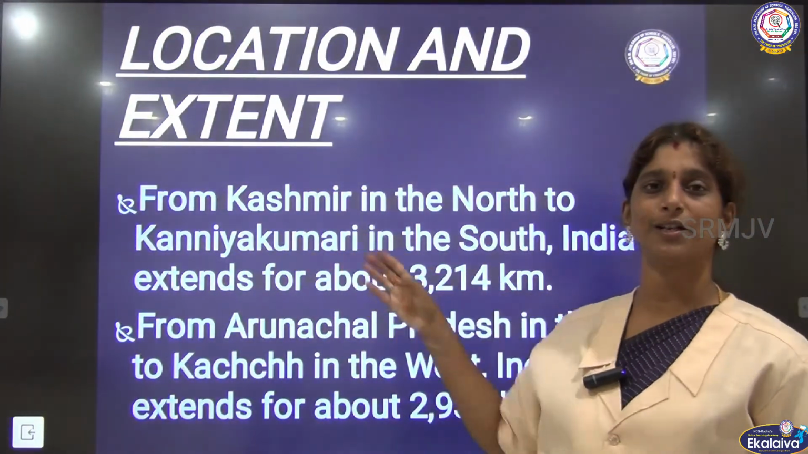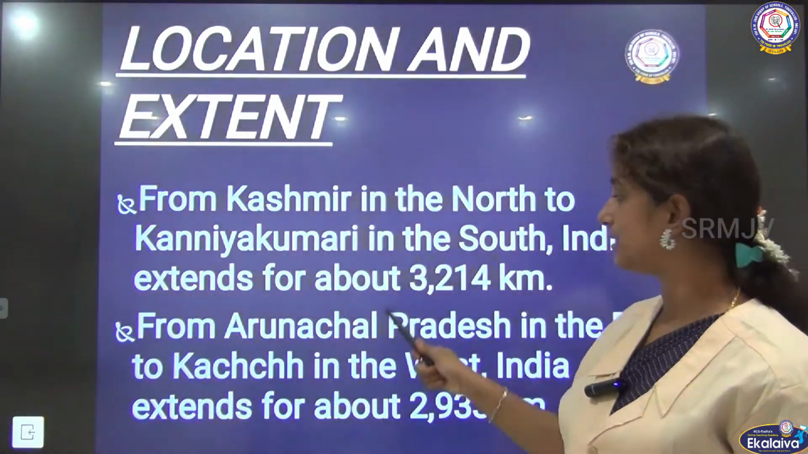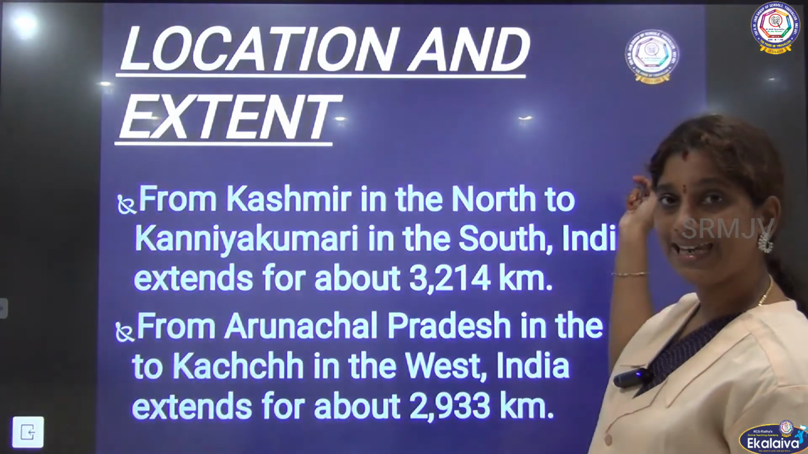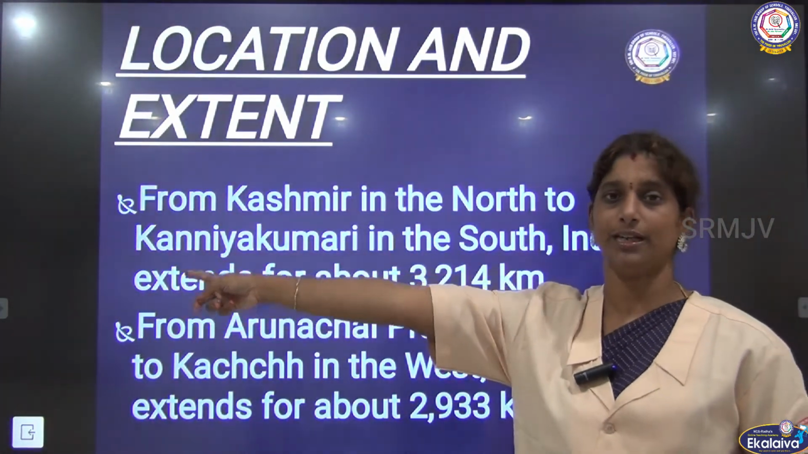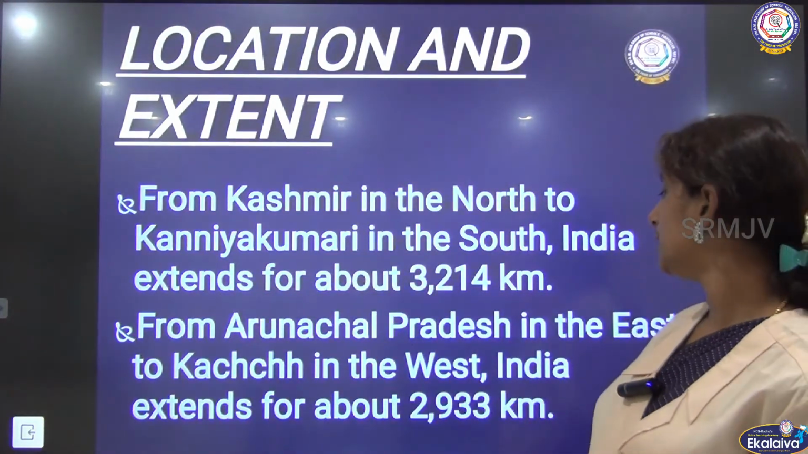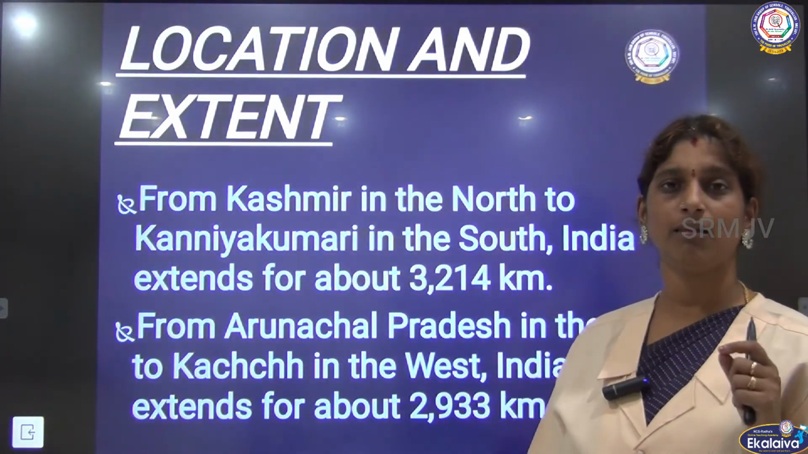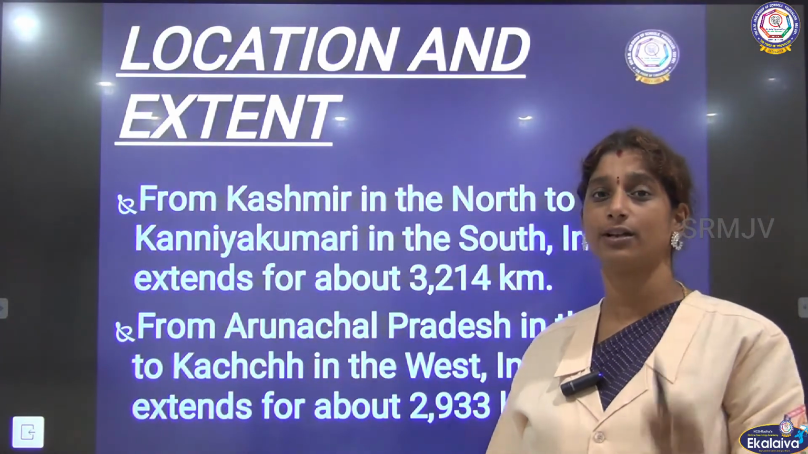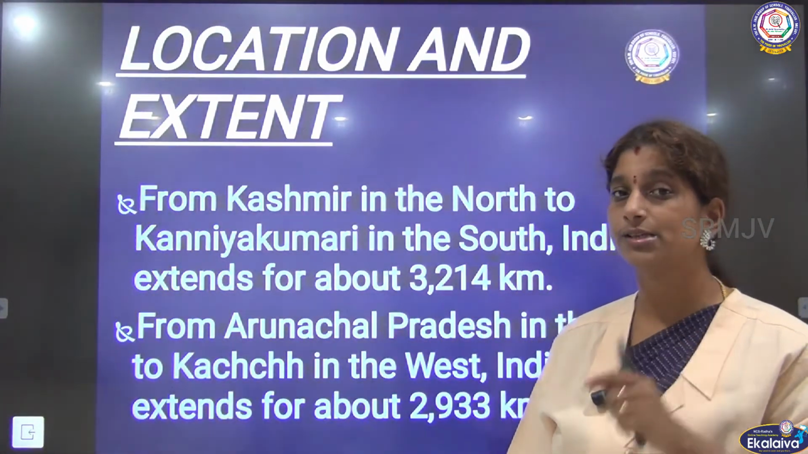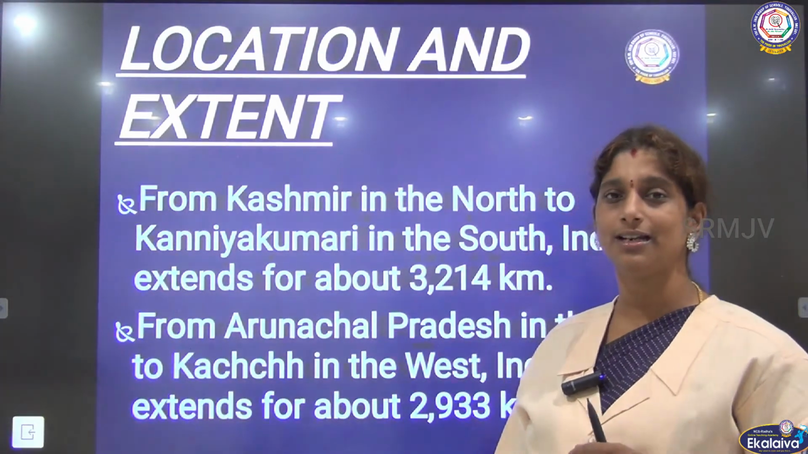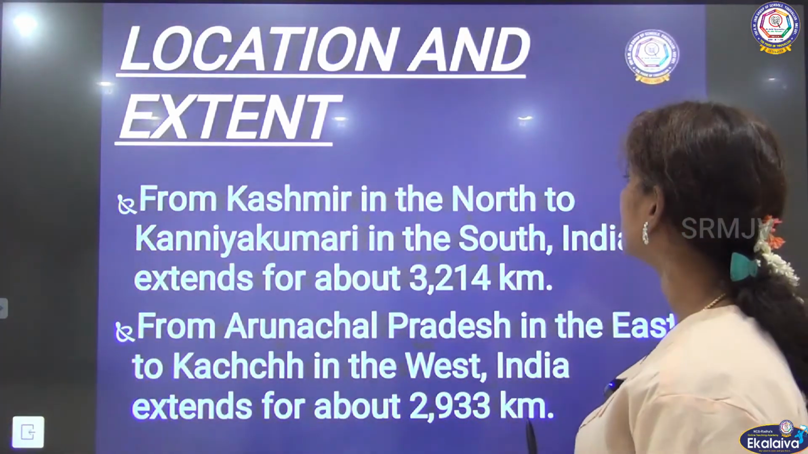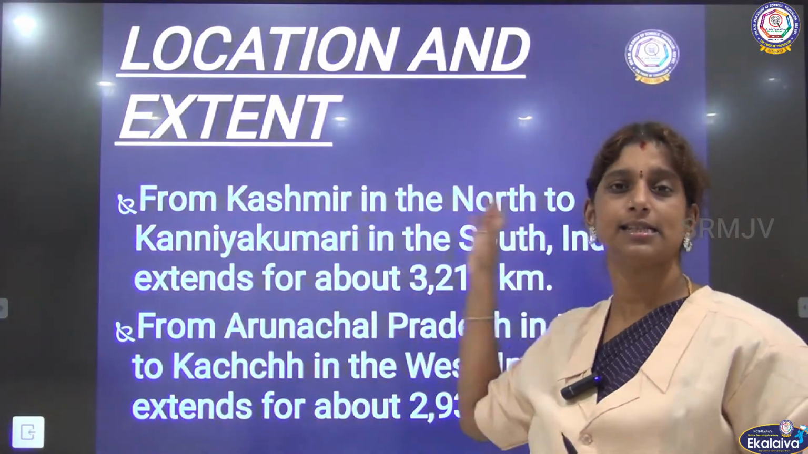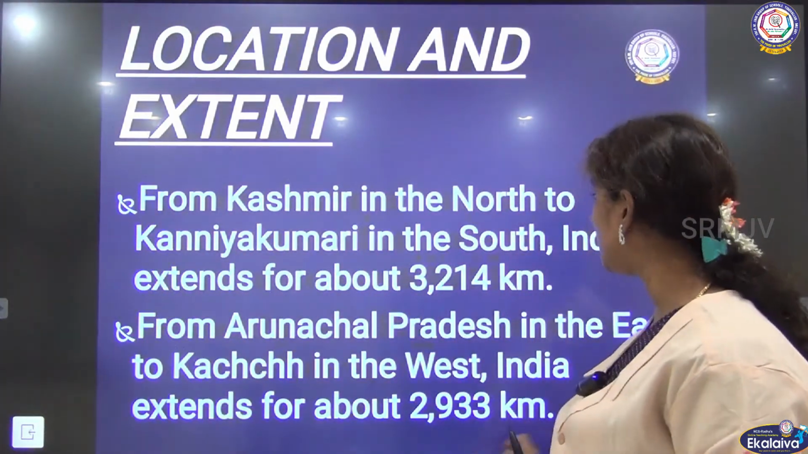Let us see about the places. From Kashmir to Kanyakumari in the north-south direction it is 3,214, and from Arunachal Pradesh in the east up to the Kutch in the west, it is 2,933 kilometers. Hope you remember the word Kutch, the Rann of Kutch, which we have seen in our history lesson when we studied about the Harappan civilization. So this is 3,214 and this is 2,933 kilometers.